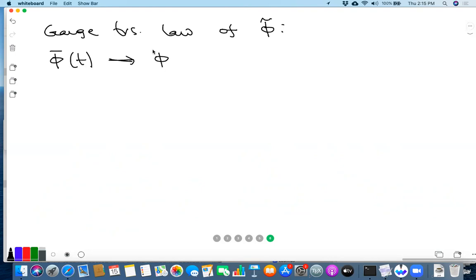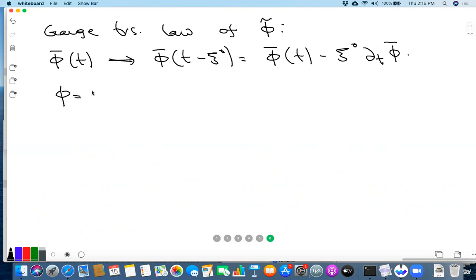So this becomes phi bar of t minus xi naught, that's phi bar of t minus xi naught del t of phi bar. And since we have defined phi equal to phi bar plus phi tilde, we see that phi tilde changes: phi tilde changes by minus xi naught del t of phi bar.